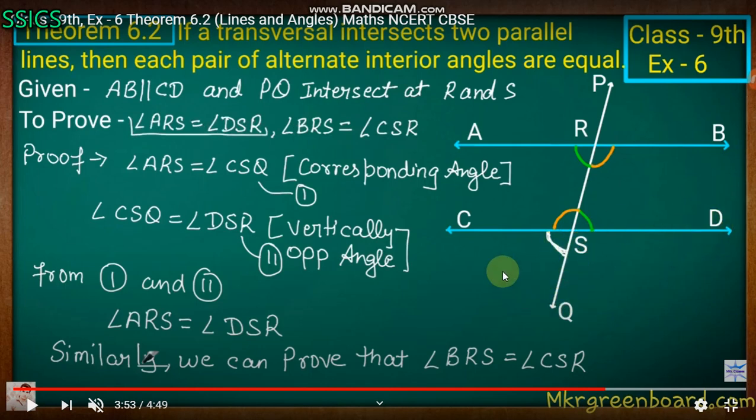Then you take the vertically opposite angles here. But which are the vertically opposite angles here? Angle BRS is vertical to angle CSQ. Students, let's try to solve this: angle BRS is equal to angle CSR. So this is your second theorem. Thank you.